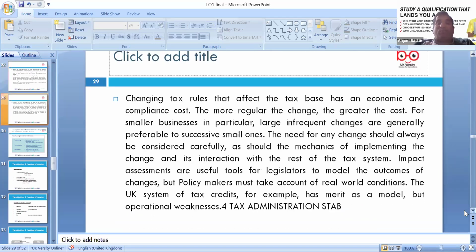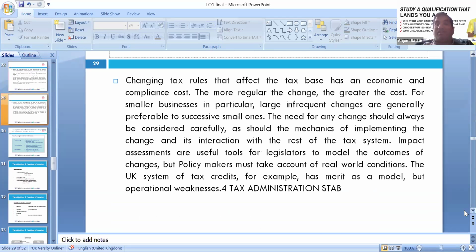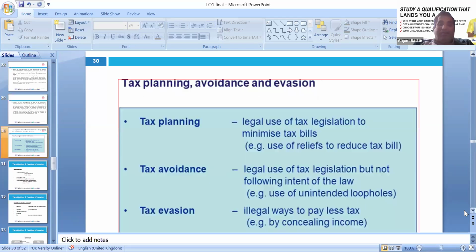So changing the tax rules affects the tax base, the economy and the compliance cost. We can look at regular changes, which mean a greater cost for smaller businesses. That's huge, and we really need to look at those. And of course administration and efficiency, making it easy for the government, like e-government, e-taxation, e-management. These are now becoming artificially intelligent and contextualized.